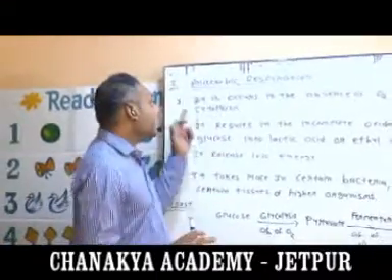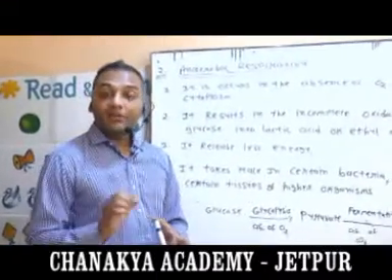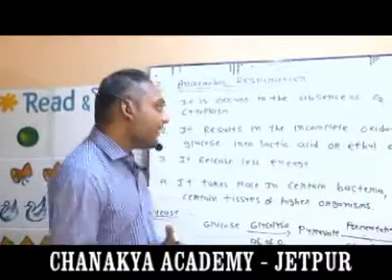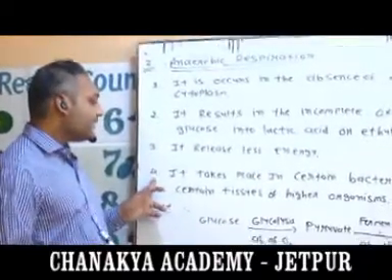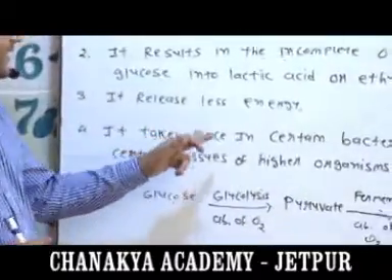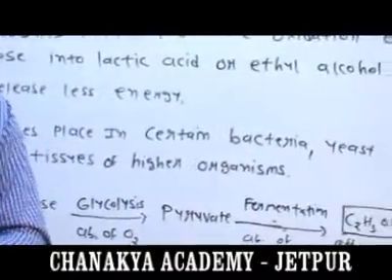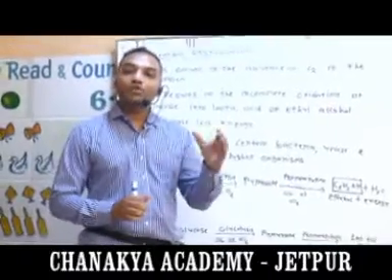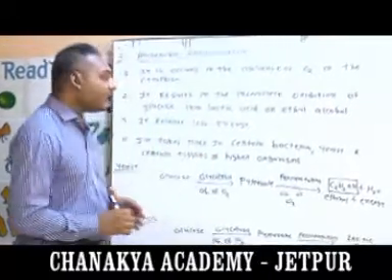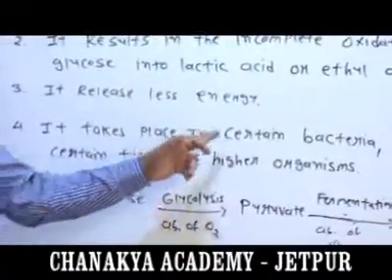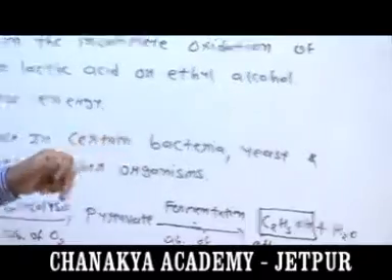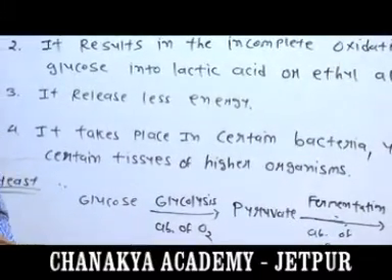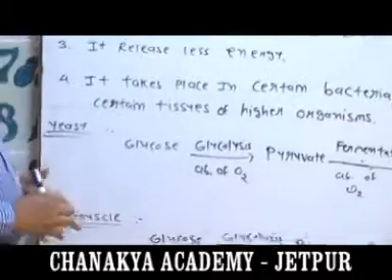Because in which aerobic respiration, anaerobic respiration breaking down does not take place. Fourth one is it takes place in certain bacteria. We are seeing aerobic respiration occurring in most organisms, but anaerobic respiration takes place in certain bacteria, yeast, and certain tissues of higher organisms. What is the example of anaerobic respiration?